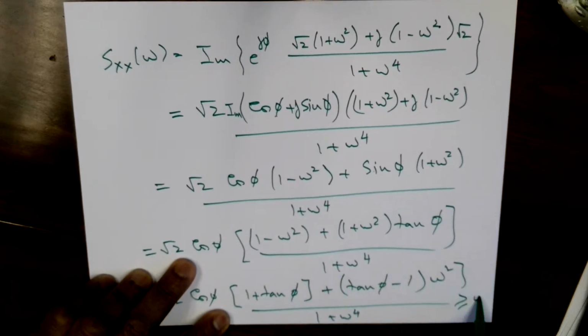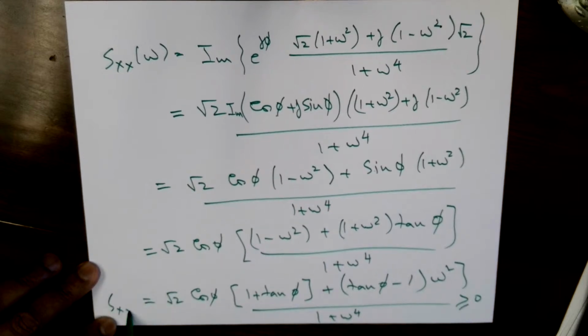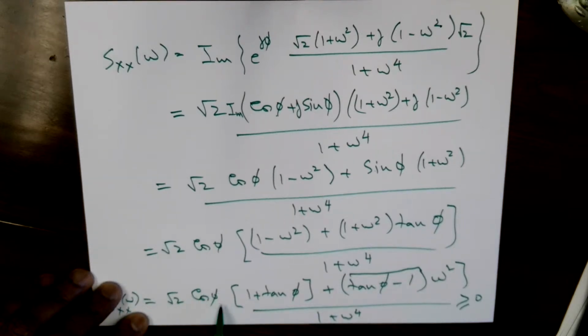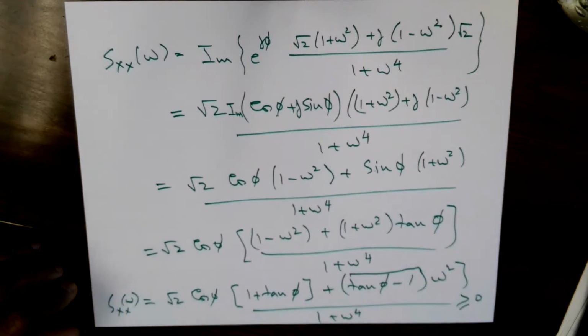So we want this to be positive. That's the whole point. So we can see the conditions on this. Certainly we want this to be positive. That means phi should be greater than pi by 4. During that region, this is positive also. So phi should be between pi by 4 and less than pi by 2. So I guess that's the answer for the conditions.